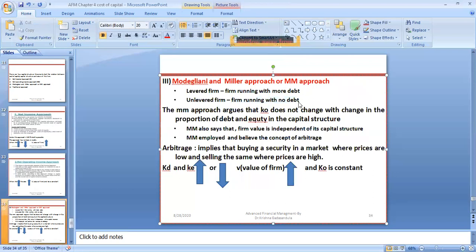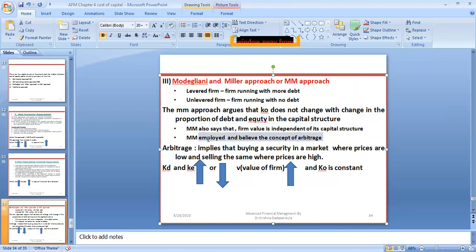The approach argues that KO, the overall cost of capital, does not change with the change in the proportion of debt or equity in the capital structure. There is no change at all. Firm value is independent of its capital structure. It is independent, not dependent.